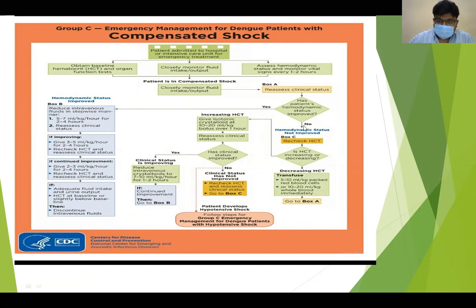If you can see on your left side, if the patient is improving, you can gradually decrease. If the patient has not improved, you can move to the middle. In the middle, you can increase the bolus to 10 to 20 ml per kg. Reassess the clinical status. If the clinical status improved, again you can come down gradually. If there is no improvement, recheck the HCT and go to box C. That is, you should transfuse 5 to 10 ml per kg of packed red blood cells, or again you can give 10 to 20 ml per kg of whole blood. If the patient is improving, same, go back to crystalloids and start tapering.